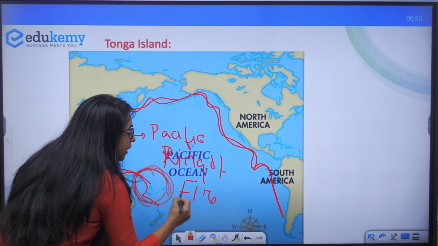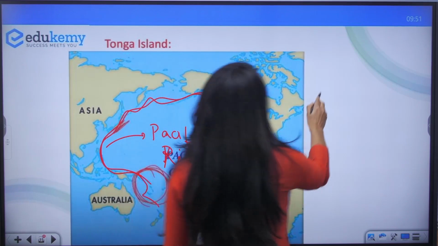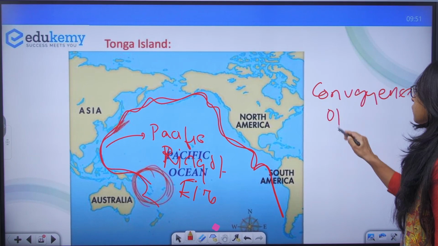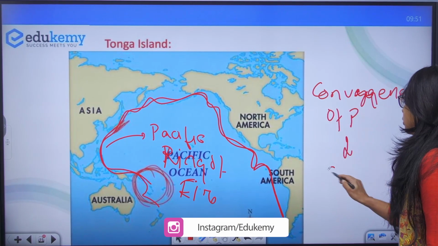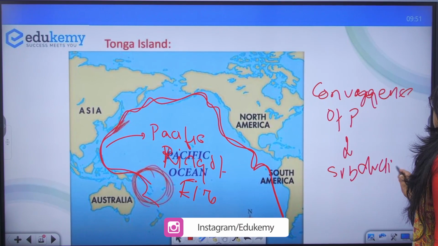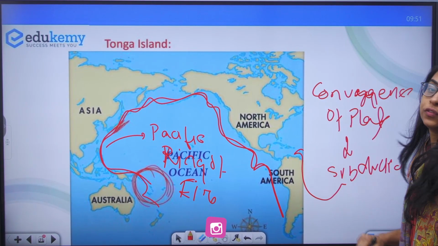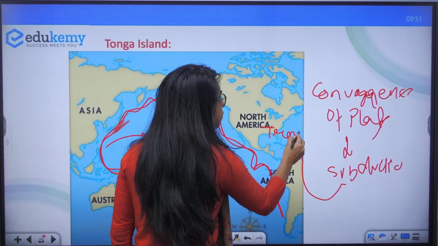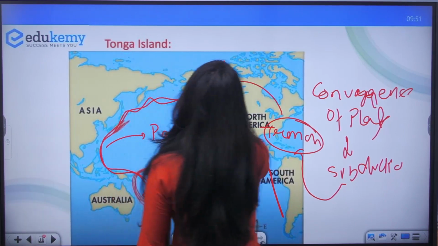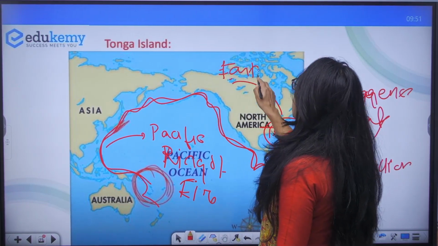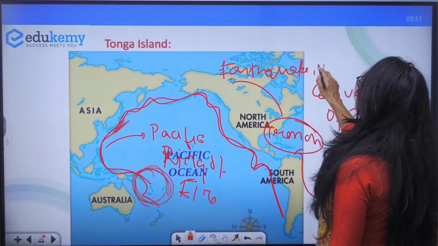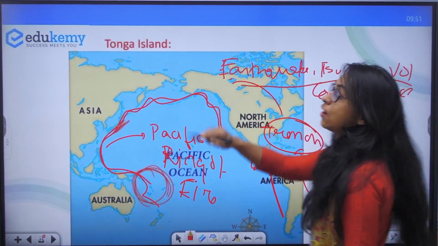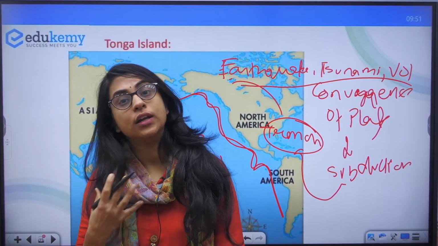So here there is a convergence of the plate, subduction of the plate leading to a trench, and the trench becomes prone to earthquakes, it becomes prone to tsunamis, and it also becomes prone to volcanism. Those who have studied plate tectonics would remember what I am talking about.